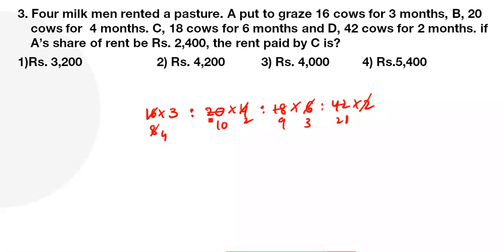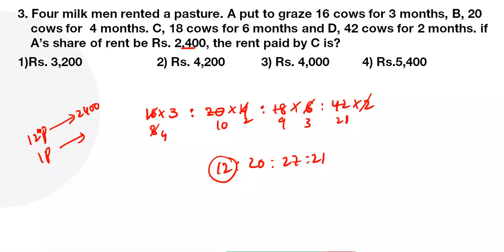Any more cancellations? Okay, let's check, no problem. 4 3s are 12, 10 2s are 20, 9 3s are 27, and here is the 21. No cancellations, I think. A's share is how much? 2,400. A is how many parts? 12 parts. So 12 parts is equal to 2400. One part is how much? 12 2s are 24, so one part is 200. We have to find C's share. C is how many parts? 21 parts. One part is 200. 21 into 2 is how much?